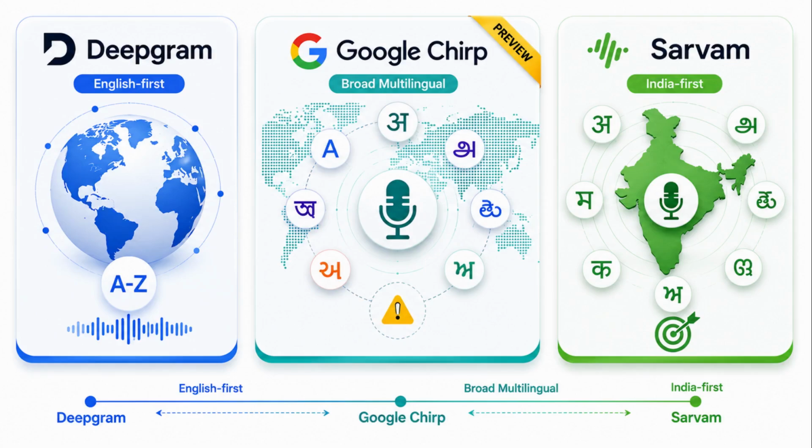And the bigger picture? Deepgram is English and European first. Sarvam is India first by design. Google Chirp is a broad multilingual engine that covers a lot of Indian languages well, with a couple of detection edge cases like Punjabi and preview tier caveats. Right tool for the job. If coverage has changed by the time you watch this, APIs move fast, correct me in the comments.